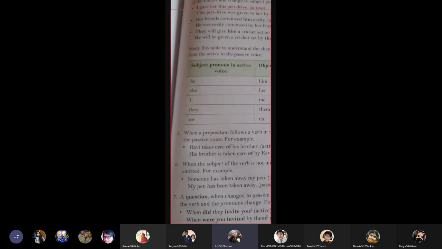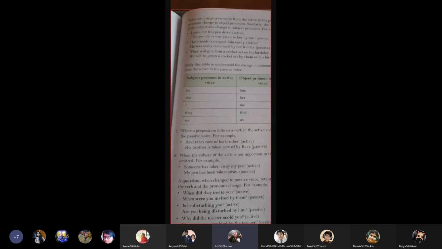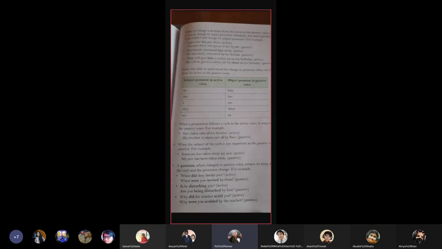Then we come on to the fifth clause. When a preposition follows a verb in the active voice, it stays the same in the passive voice. Now, prepositions are words like in, on, under. So if it's the preposition just after the verb, then it remains the same. Let's see.